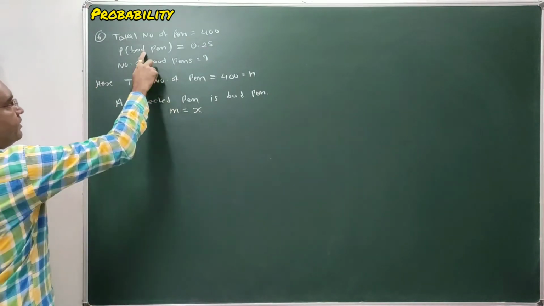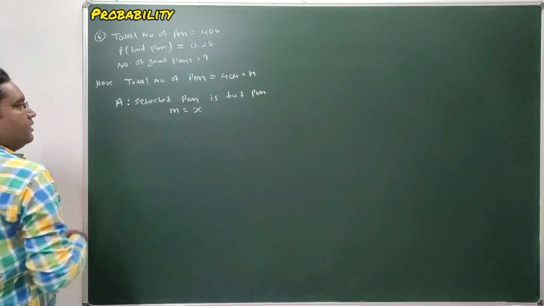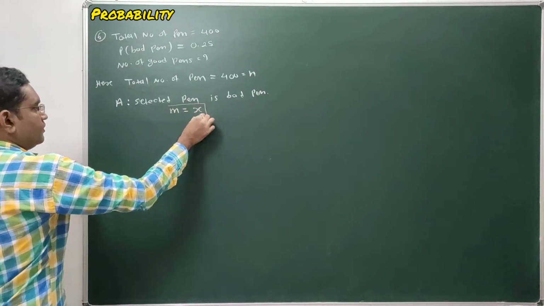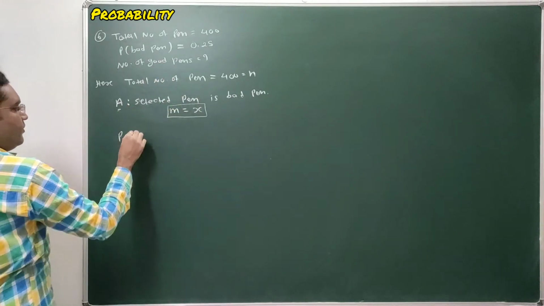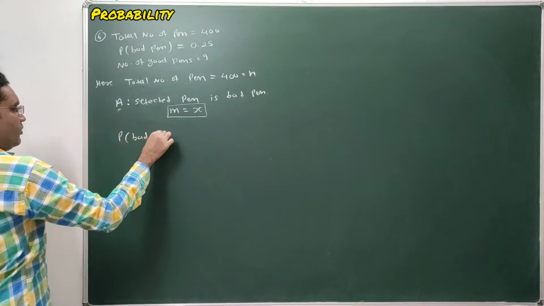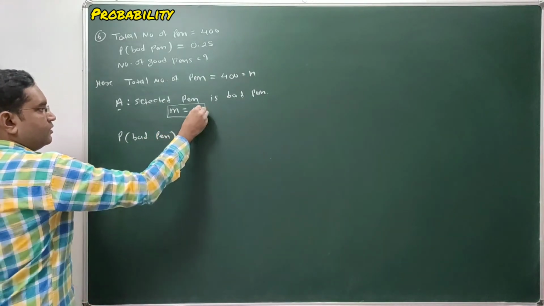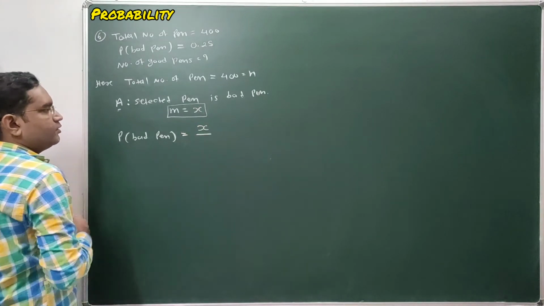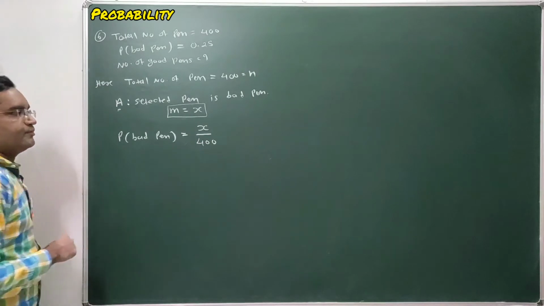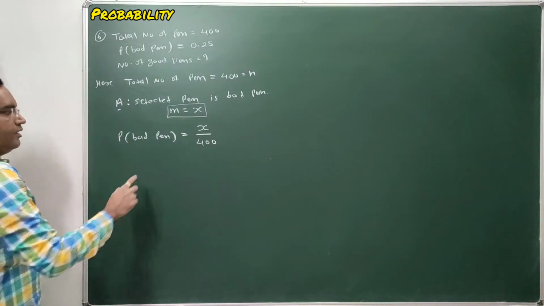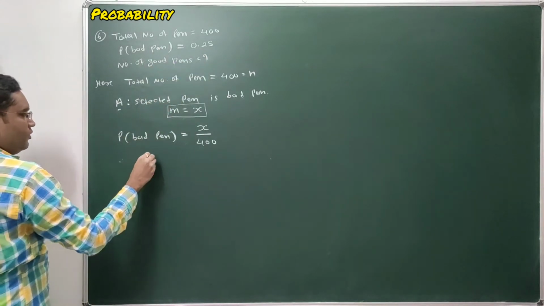So the probability of event A, or the probability of selecting a bad pen, is equal to the number of favorable outcomes, the number of bad pens x, upon the total number of pens in the lot, so x by 400. And the probability of selecting a bad pen is given, which is 0.25.